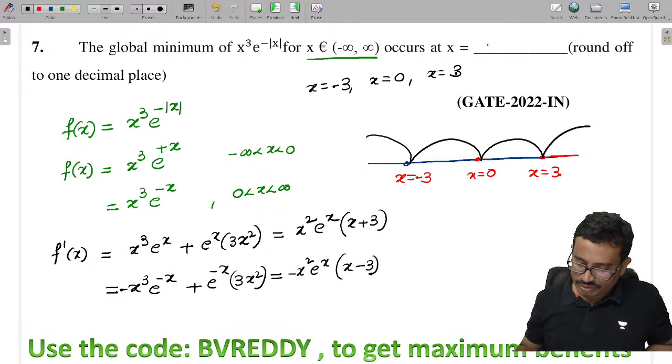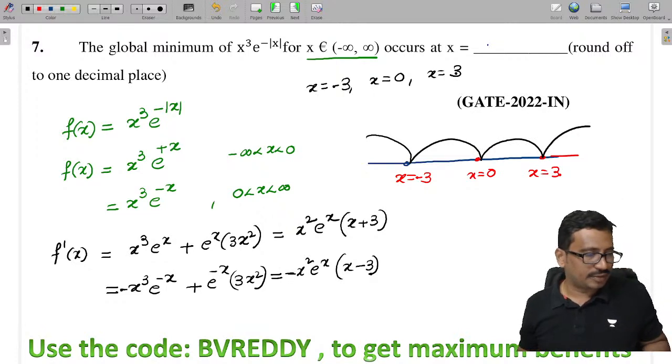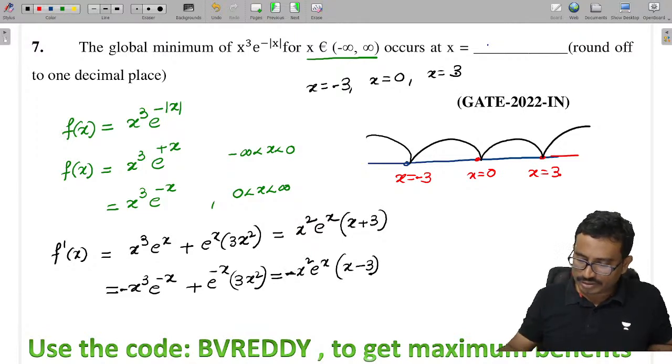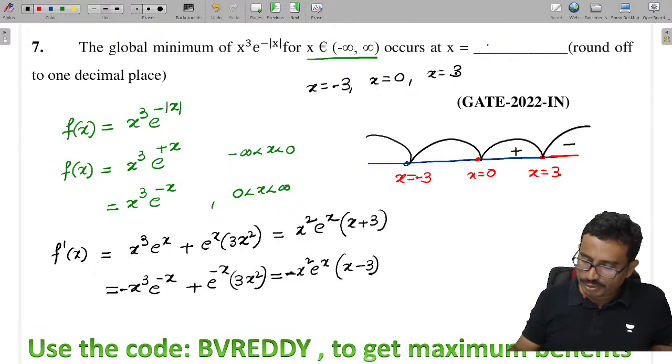Now if we see this function here, we have a negative sign, isn't it? So that's why we have to start with negative here, since it has a negative sign. This, well, x is equal to 3, it is a negative, we started with negative, and this is a positive, and x square power is even, so this is positive only, and this is minus.